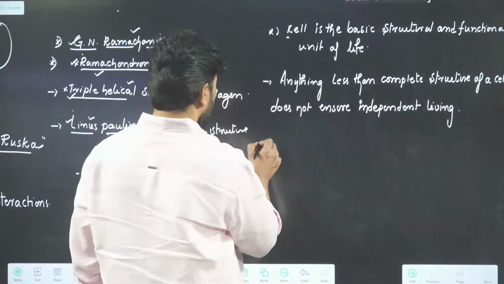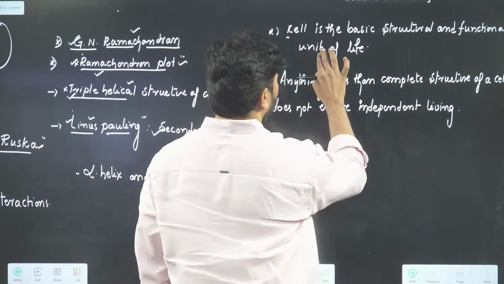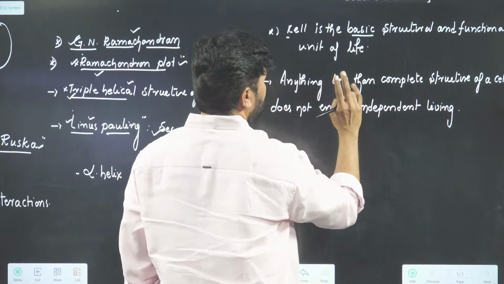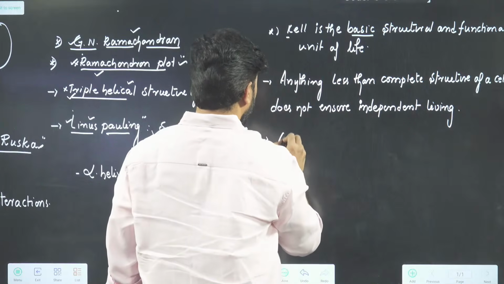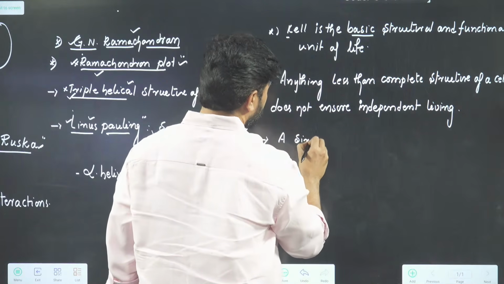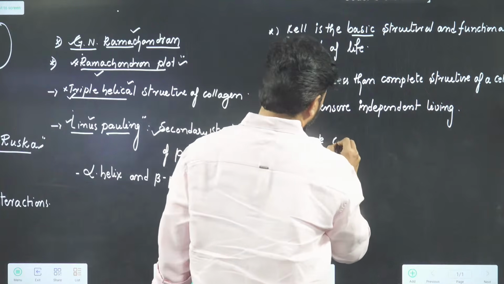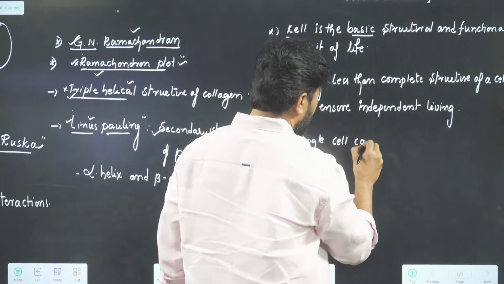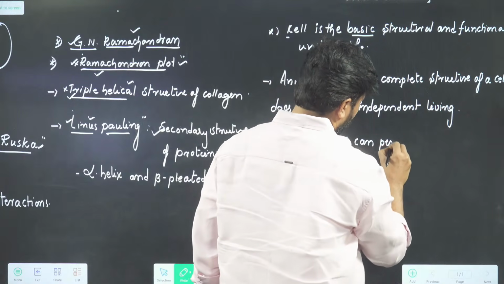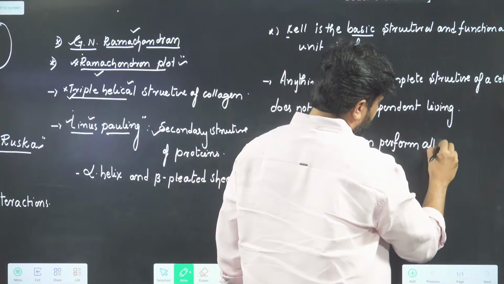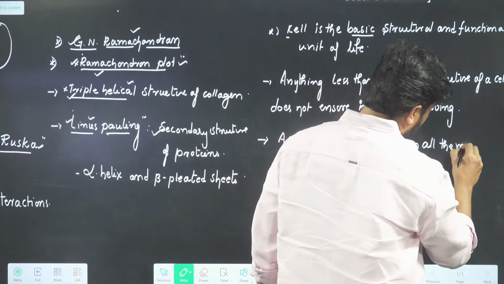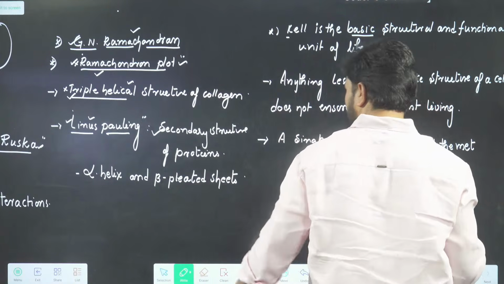Next one. Another definition to ensure the cell is the basic structural and functional unit of life: a single cell can perform all the metabolic activities or all life processes.